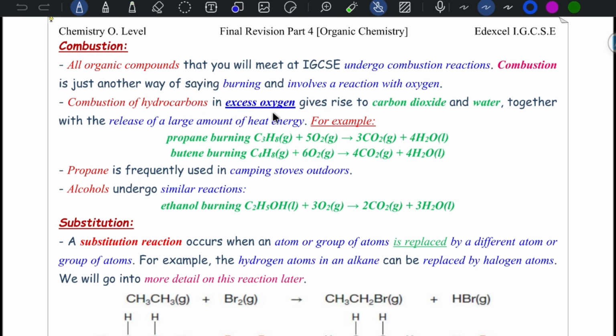Combustion of a hydrocarbon in excess oxygen gives carbon dioxide and water with a large amount of heat energy. We use it for heating, and for camping stoves outdoors. A similar reaction can occur with alcohols, but take care in balancing that the oxygen of the alcohol must be included. 2 multiplied by 2 equals 4 oxygen, plus 3 multiplied by 1 equals 3, so 3 plus 4 equals 7; 3 multiplied by 2 equals 6, plus 1 oxygen present in the alcohol.